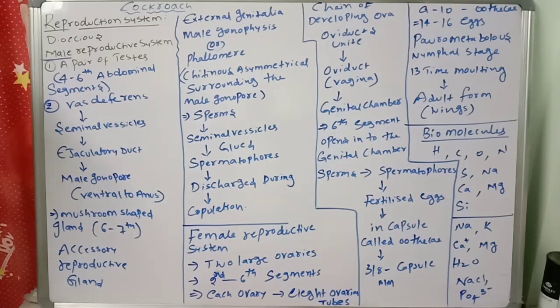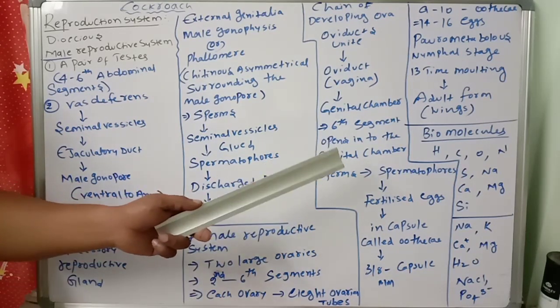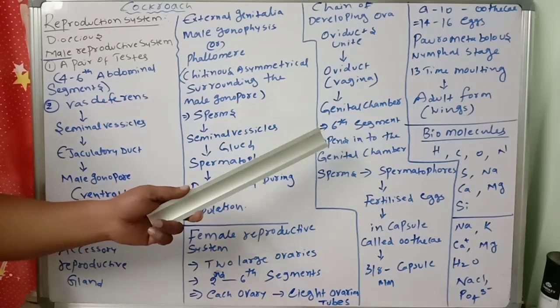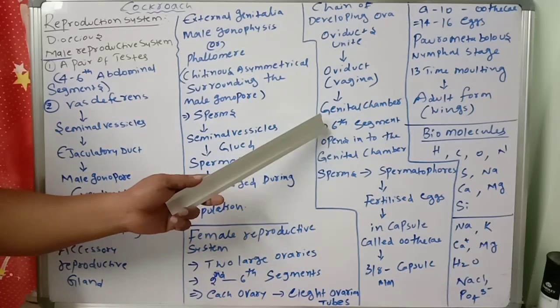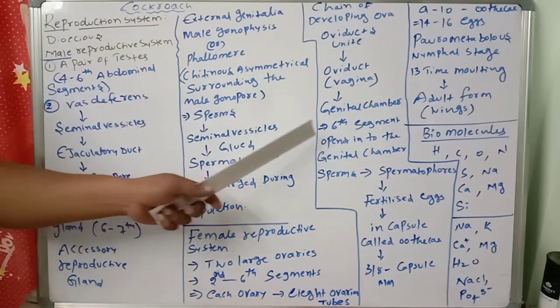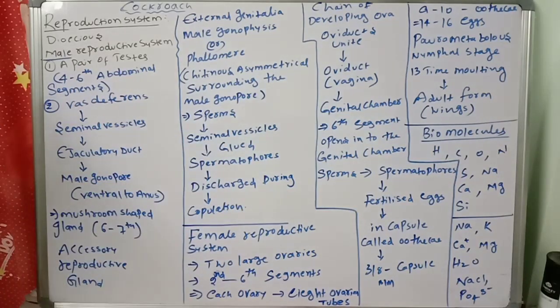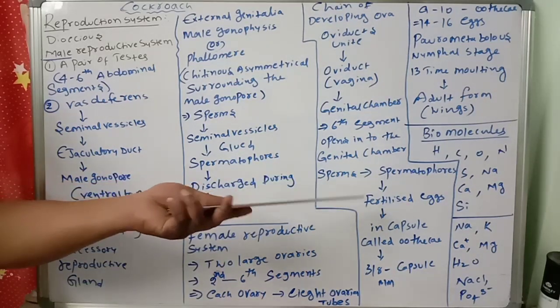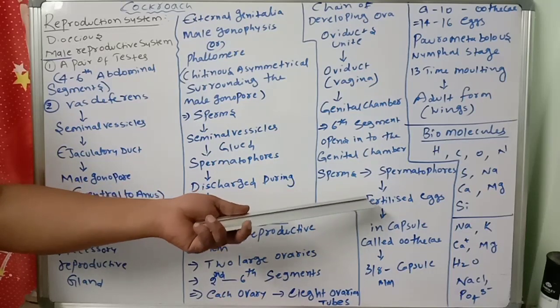Next, a pair of spermatheca is present in the 6th segment, which opens into the genital chamber. In the 6th segment, spermatheca is there. That is important. What is the use of spermatheca? It stores the sperms. Now, when the eggs are ready and sperms are ready in the spermatheca, what will happen? Fertilization will take place.